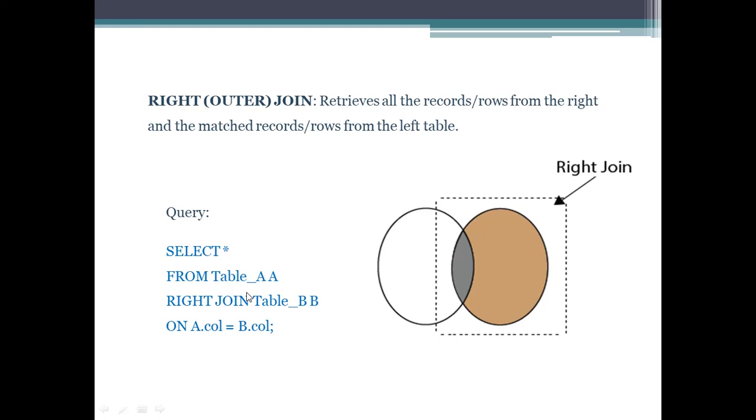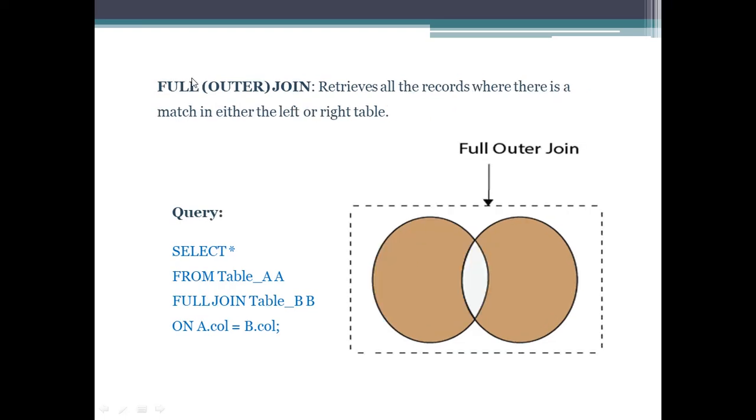Then third one is right outer join. It will retrieve all the records or rows from the right and the matched records from the left table. So this is the syntax for right join. And the last one is full outer join. It will retrieve all the records where there is a match in either the left or right table.